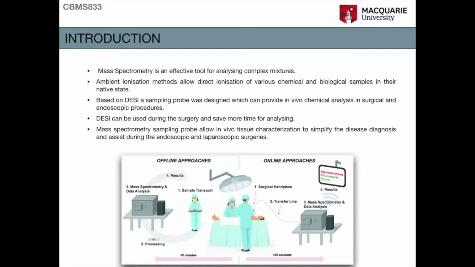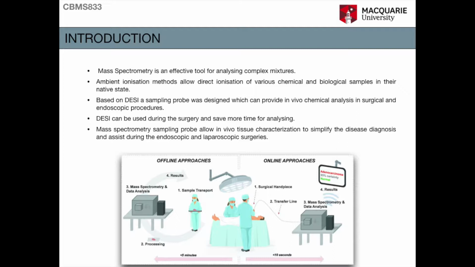Mass spectrometry is for analyzing complex mixtures at high sensitivity and selectivity. The recent development in ambient ionization methods allows direct ionization of various chemical and biological samples in their native state. This method is compatible with MS/MS, sensitive enough to identify the mixture components and precise in quantitation. Tissue sample MS imaging has some limitations, one of which is sample preparation.